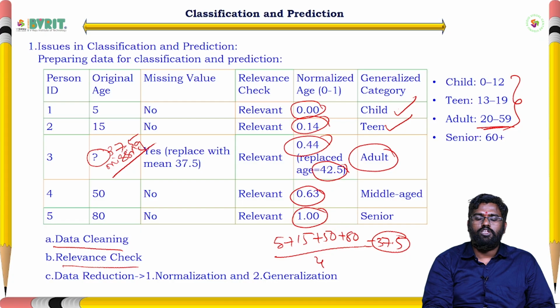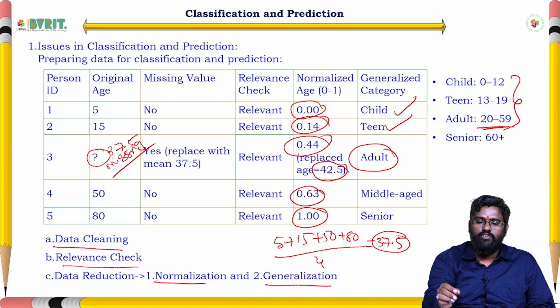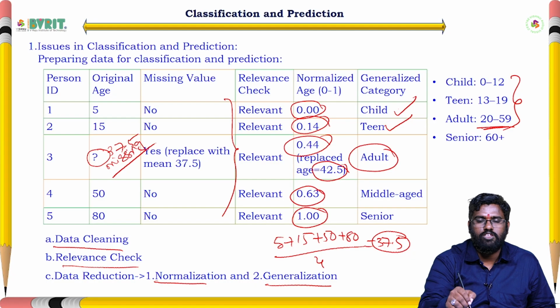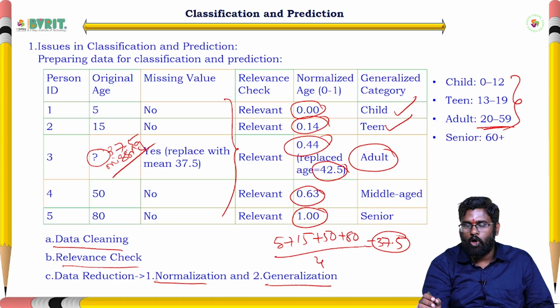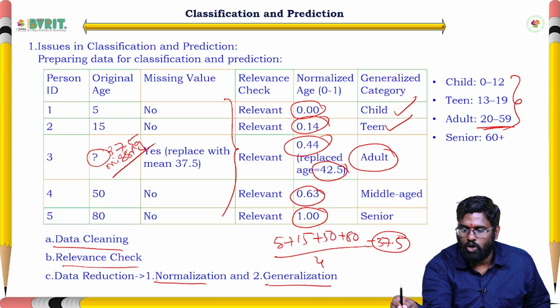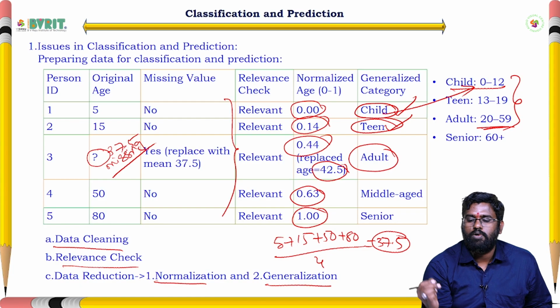Data reduction is of two types, normalization and generalization. Normalization means they need to reduce unnecessary values from the given data set. For example, this row is not relevant to this and we don't want to display the particular row, that is when you use normalization. Generalization means based on the categories the particular ages belong to. So 0 age belongs to what, based on that generalization. Within those 4 ranges only we have to divide the generalized categories.